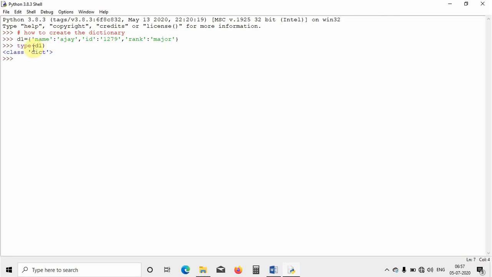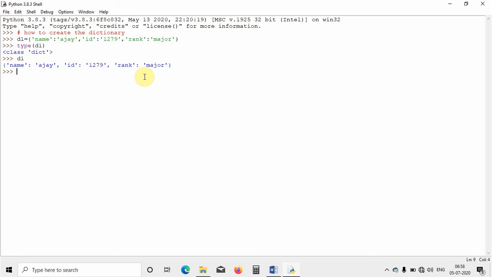So as you can see, if you use the function type, in brackets you write the variable name, then it is showing dict, that means dictionary. So now it has been taken as a dictionary by Python. If I print d1, see here how it is showing: name Ajay, id 1279, and rank major. So it is just like a table, whatever you will be writing. Okay, so this is how you can create a dictionary here.